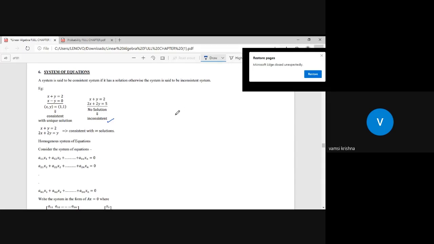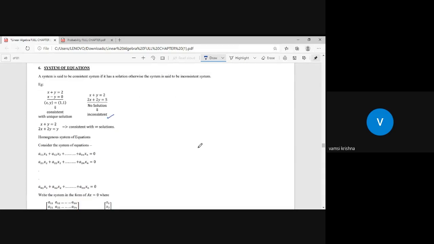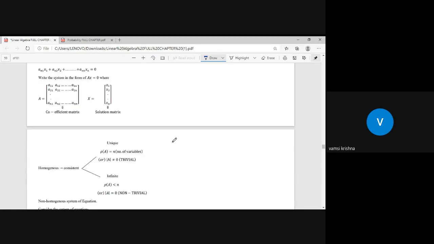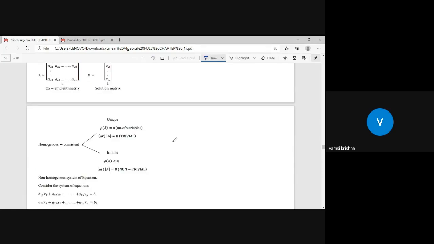In system of equations, we have two types of systems here. One is the homogeneous system and the other is the non-homogeneous system. Homogeneous systems of equations are in the form Ax equals 0. There is no question of inconsistency in a homogeneous system. Definitely it is consistent. Consistent means you may have infinite solutions or a unique solution.